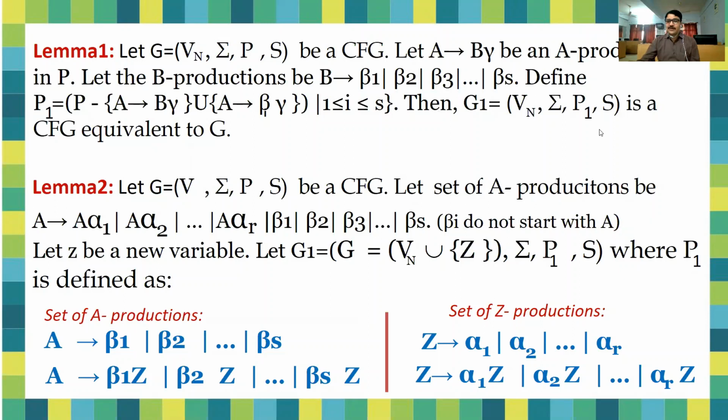Start with lemma 1, you can see here. Let G equals (Vn, sigma, P, S) be a context-free grammar.